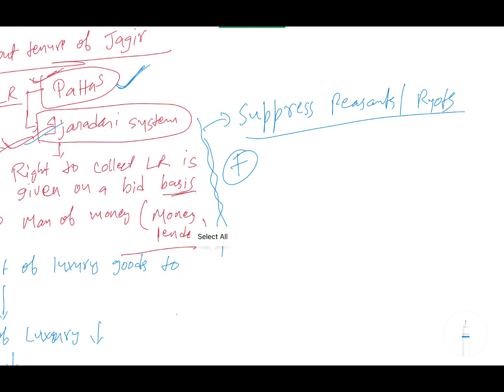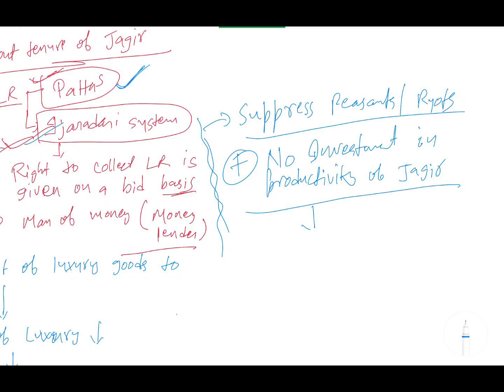So when they are suppressed, first there is suppression and second, due to the less land revenue, initially the zamindar used to provide some investment for the productivity of the jagir. Now there is no investment in the productivity of the jagir. What does this lead to? This leads to revolt.